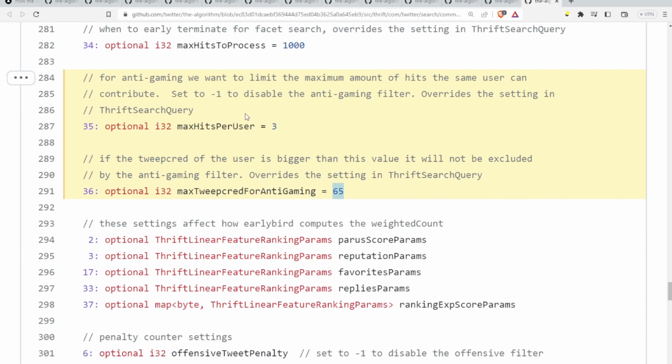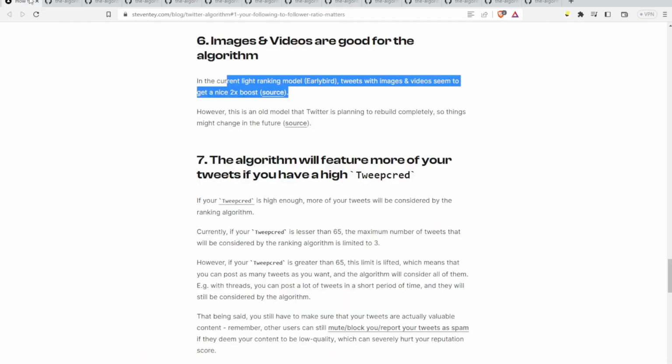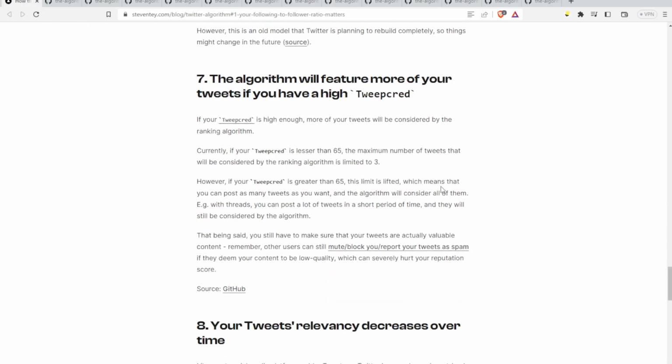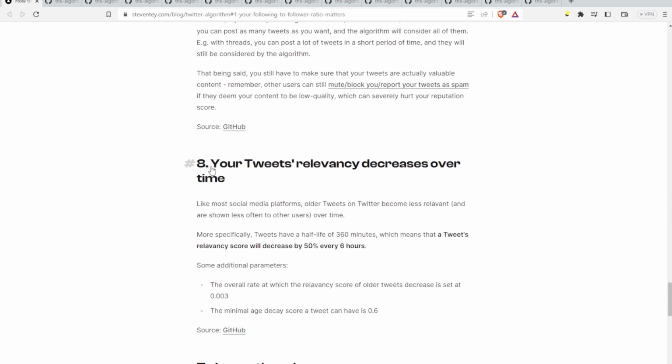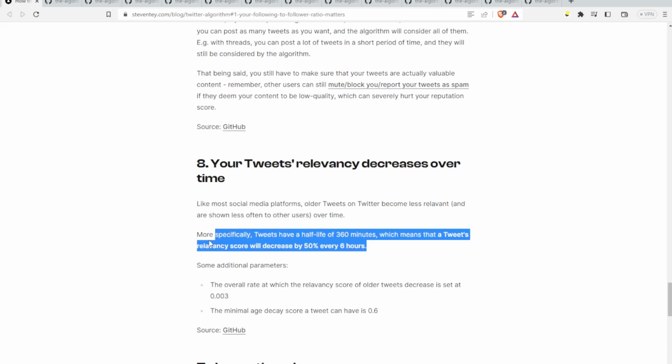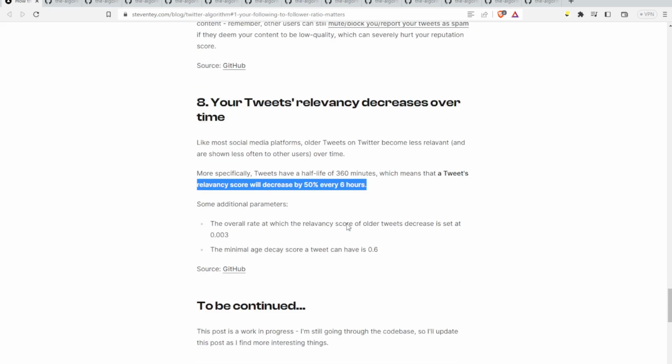So this is one of those thrift files too, by the way. Yes, the limit is lifted, which means you can post as many tweets as you want, and the algorithm will consider all of them. With threads, you can post a lot of tweets in a short period of time. They will still be considered by the algorithm. So I guess they're encouraging you to make threads. And this is fairly obvious, and I don't have a problem with this. Your tweet's relevancy decreases over time, and your relevancy score will decrease 50% every 6 hours.